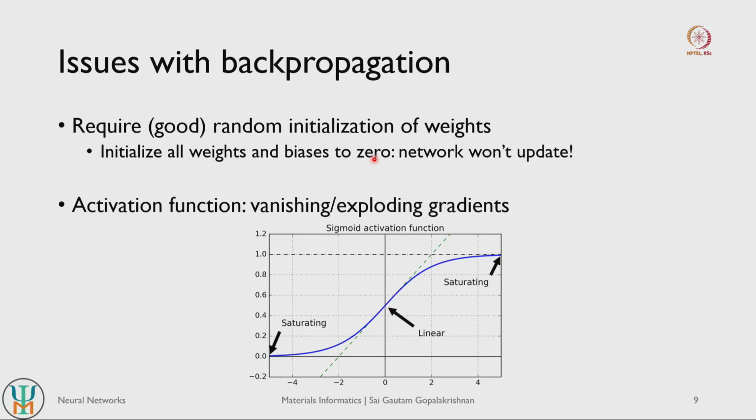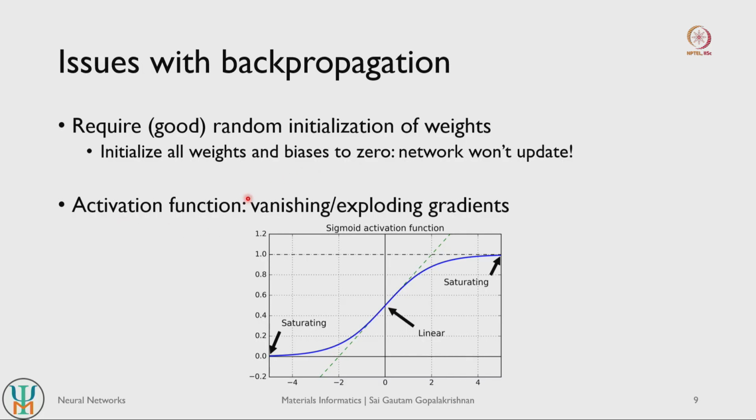So for a binary classification task, let us say you output 0, but your target value is 1. Then you want to calculate the derivatives of your loss function, which could be a cross entropy loss, for example, with respect to your weights and biases. But if the current values of your weights and biases are 0, then the network will have a hard time figuring out how to update them. In other words, if the gradients themselves are 0, it is hard for the network to update. So this is one important constraint or drawback with respect to backpropagation.